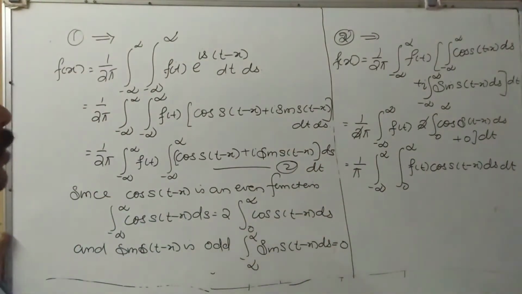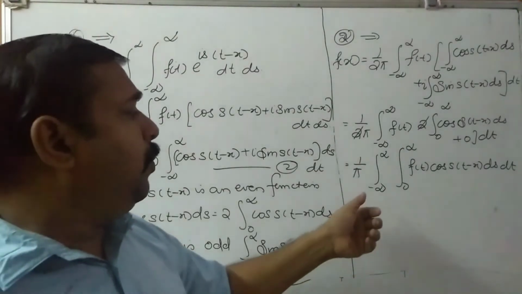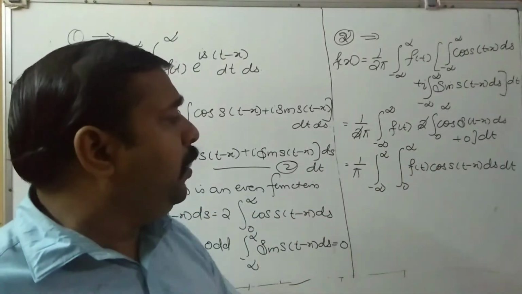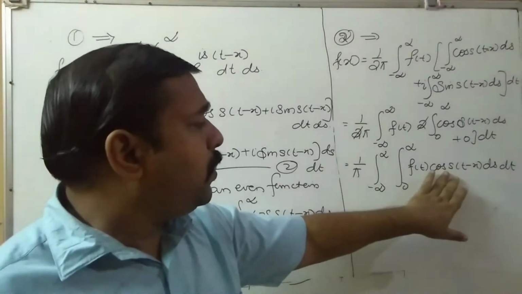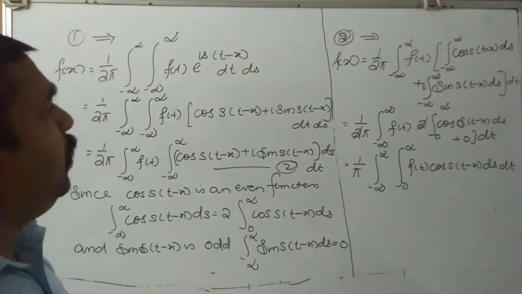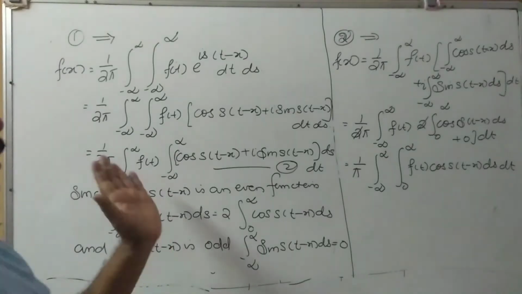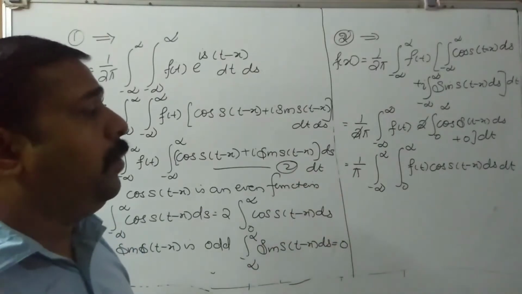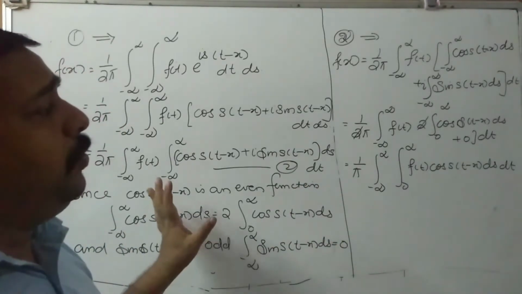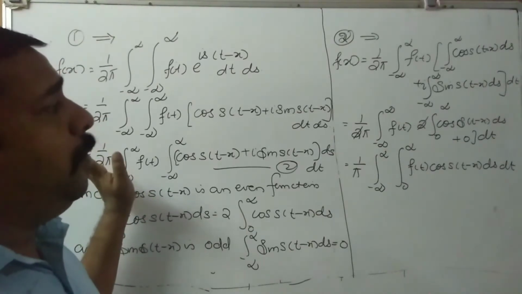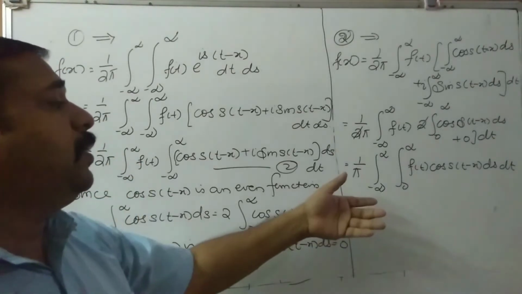So this is also one of the formulas. Here, integral minus infinity to infinity integral 0 to infinity f of t cos s into (t minus x) ds dt. So both are f of x, correct? Both are the previous formula, that is also f of x. This is also f of x. So if we know the capital F of s, we can use the first formula. If we don't know the capital F of s, we can substitute this also.